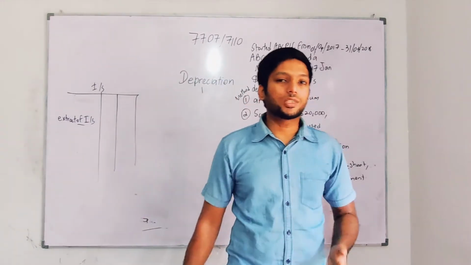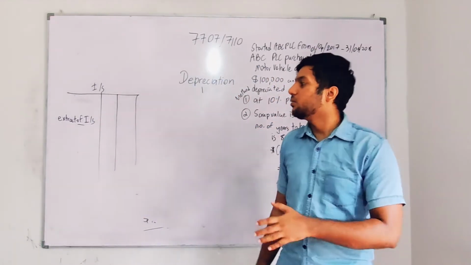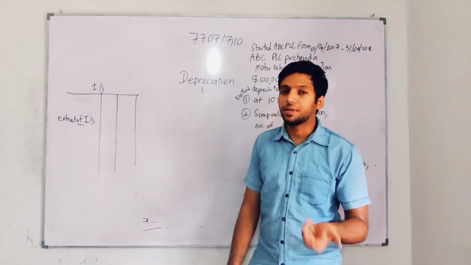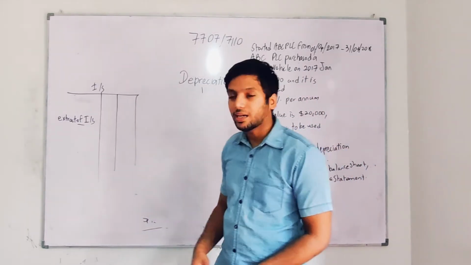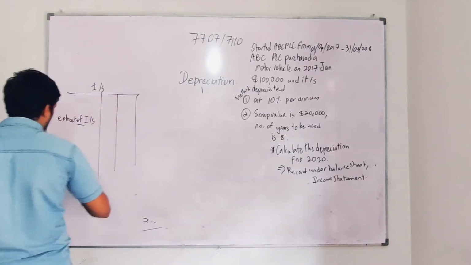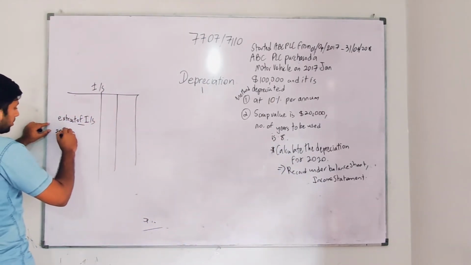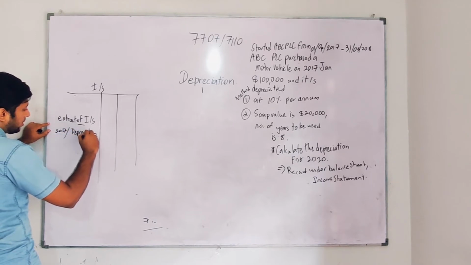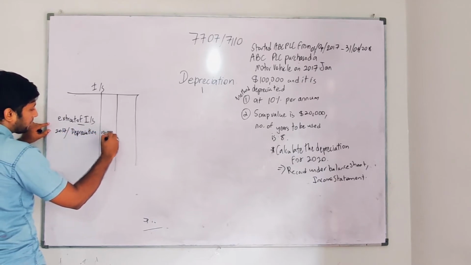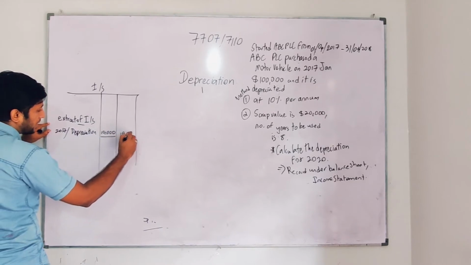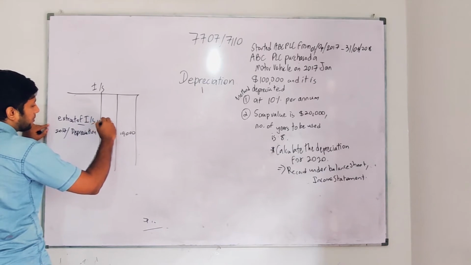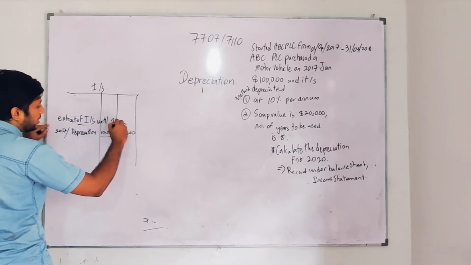I'm going to show how this expense works for every particular year. I think in one of the papers they asked for the income statement and balance sheet. Until now I haven't seen that, but maybe this time it can be listed on your exam. So, extract of income statement. How does it go? In 2017, your depreciation was, you can see the year, 10,000. So you can show the exact. I'm showing the extract of the income statement until 2020 for your understanding.